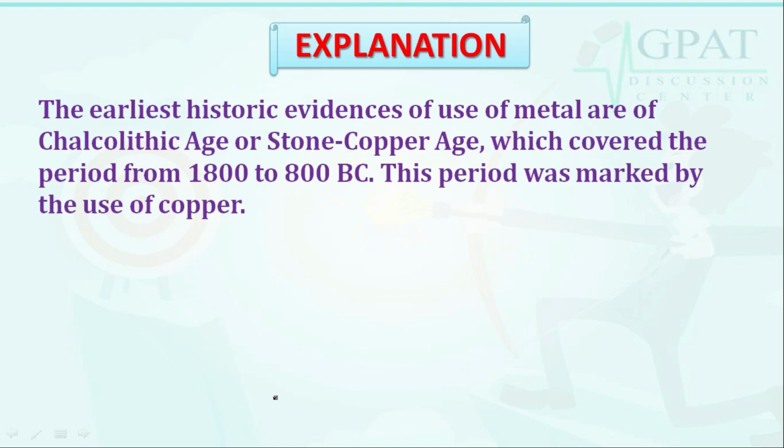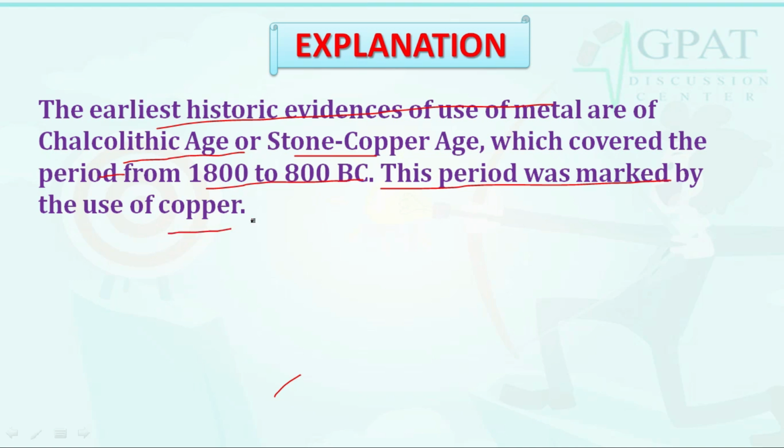So let's discuss with the help of explanation that the earliest historic evidence of the use of metal is from the Chalcolithic age, or stone-copper age, which covered the period from 1800 to 800 BC. This period was marked by the use of copper. So copper is the correct answer. So it's all about this question.